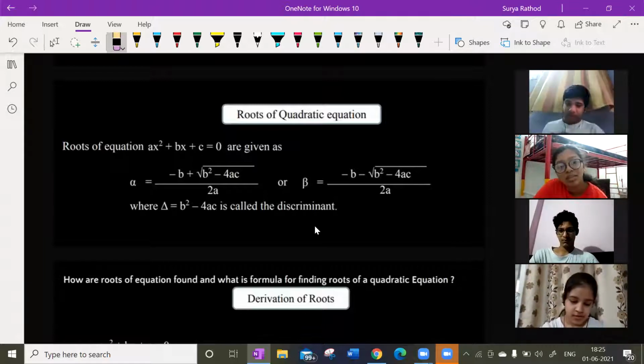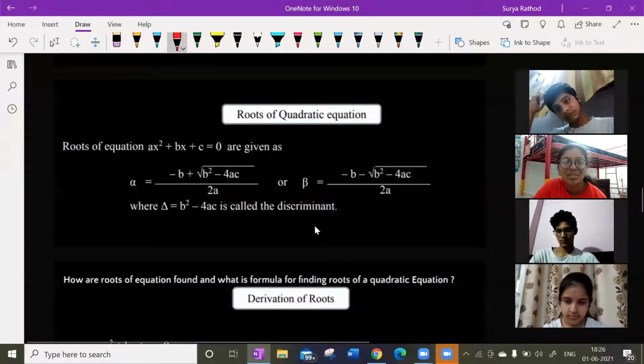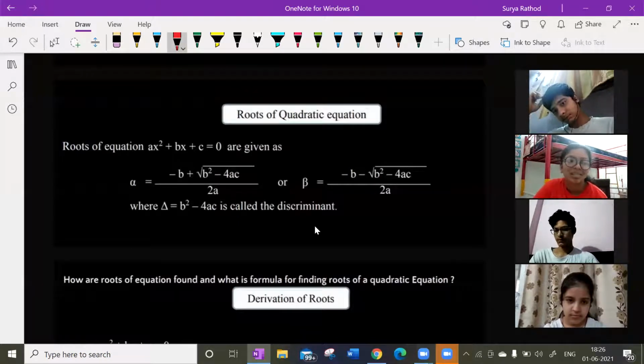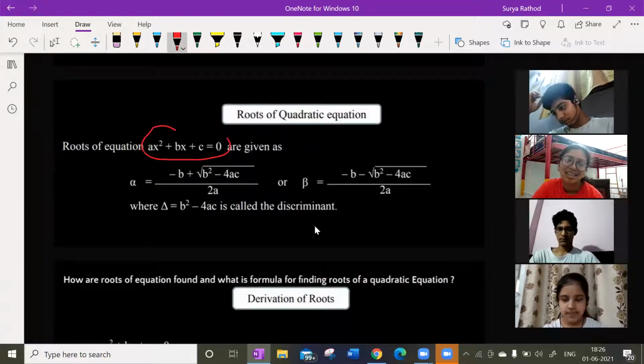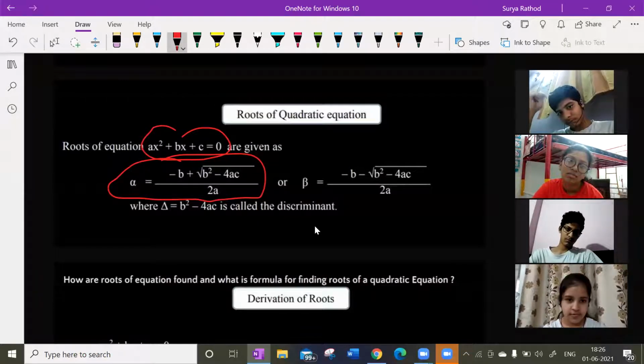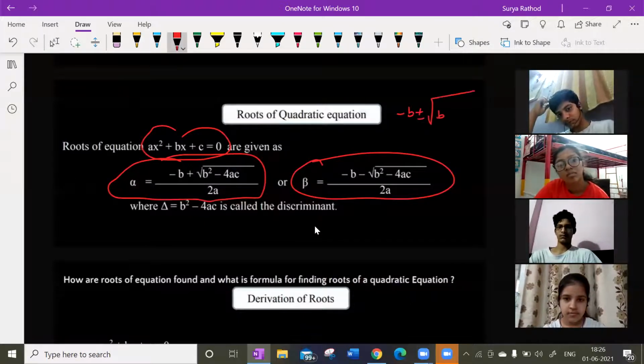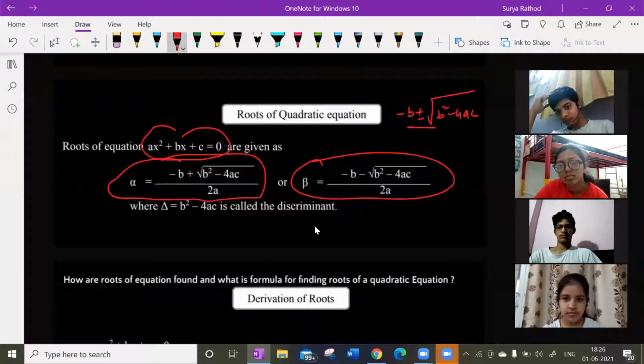True. See, if you give us a question, we can do it. Very simple. Look at this. Roots of a quadratic equation are given as alpha is minus b plus square root of b square minus 4ac by 2a. And beta is minus b minus square root of b square minus 4ac by 2a. Here plus or minus in the sense one time plus, one time minus.